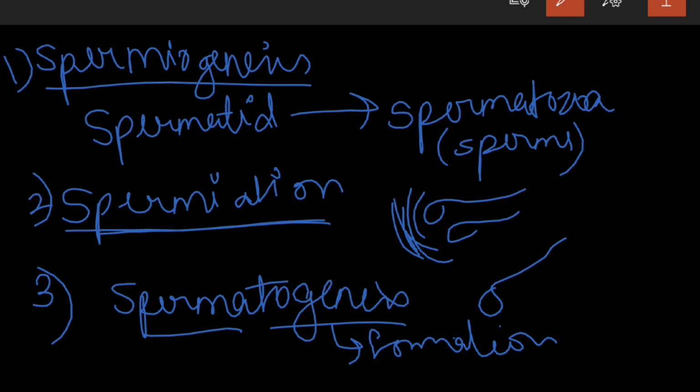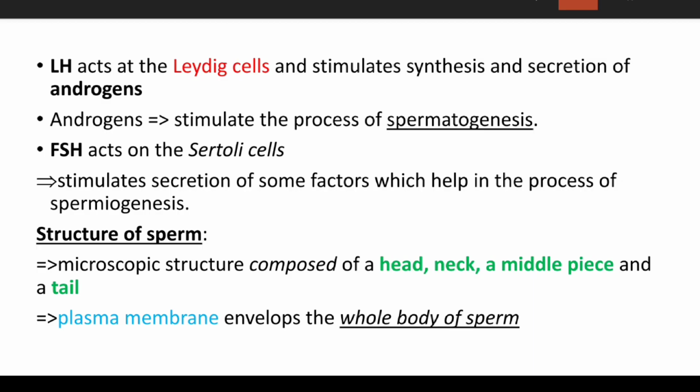Why does it begin at puberty? Because there is an increase in the secretions of gonadotropin releasing hormone. And who are the gonadotropins? They are the luteinizing hormone and follicle stimulating hormone. Luteinizing hormone acts at the Leydig cells and stimulates the synthesis and the secretions of the androgens. So what is required for the stimulation and the secretions of the androgens? It is the luteinizing hormone.